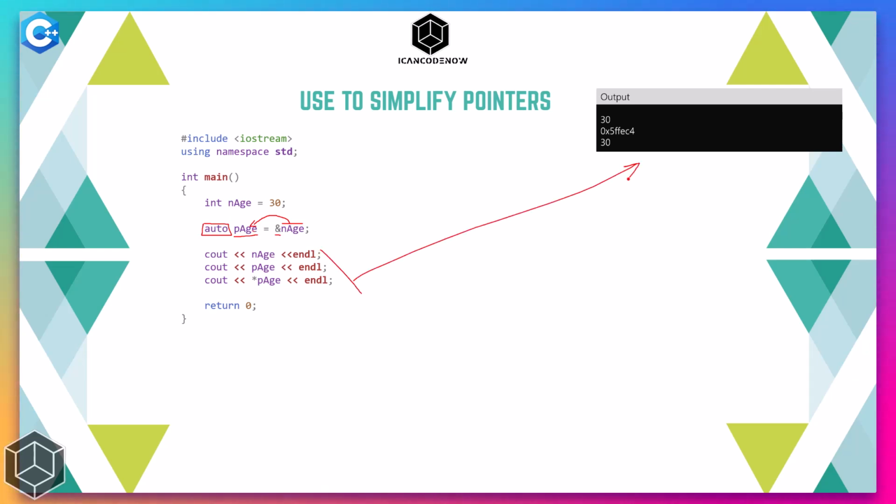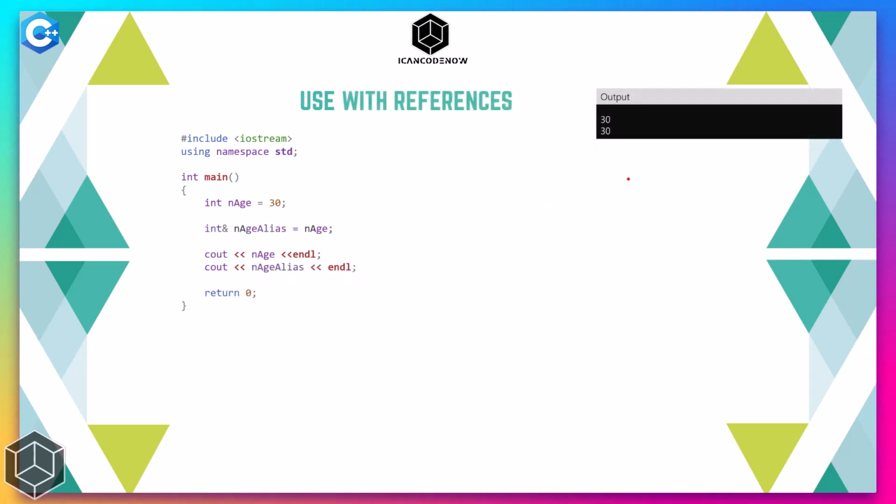So what auto does is simplify things for us to declare using a simple syntax, using this auto keyword. We can also use auto with references. References are basically aliases. So if we declare a variable and we want to have an alias of that variable without copying that value, we can have an alias of that value. And to declare an alias, we use this operator here. And this basically creates an alias to this variable. And we can simplify this by using the auto keyword here.